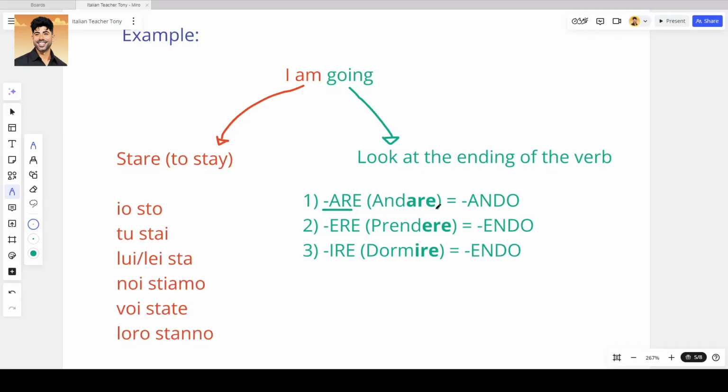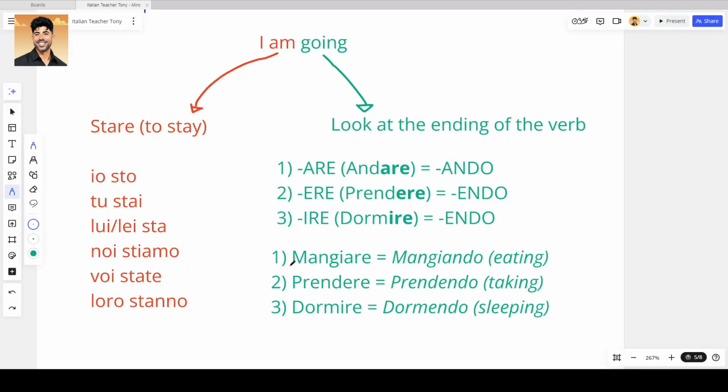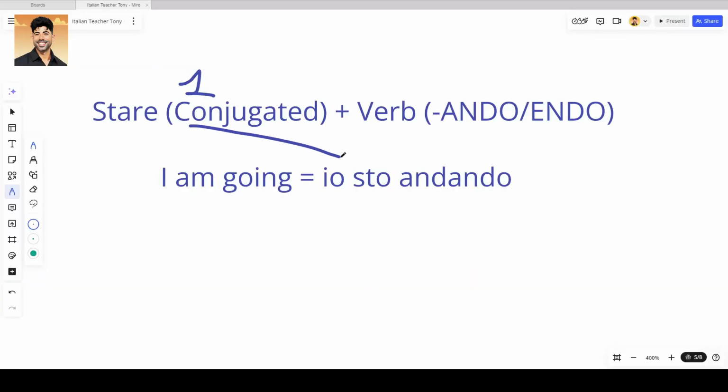In fact, verbs ending in are will have ing in ando. Verbs ending in ere, we will have it in endo. Verbs ending in ire, we will have it in endo. In our example, mangiare, mangiando. Prendere, prendendo. Dormire, dormendo. In summary, to form the ing structure in Italian, you need two things. The conjugation of the verb stare plus ando or endo at the end of the verb.